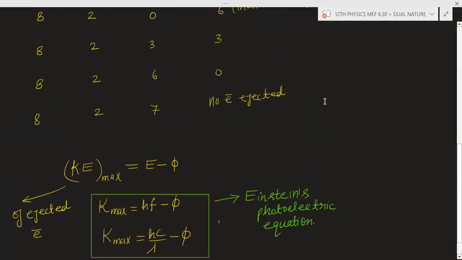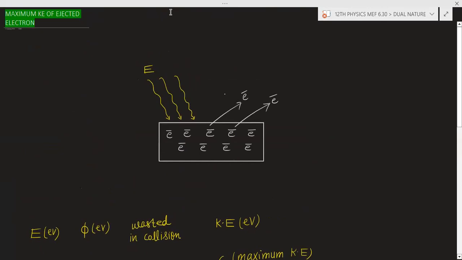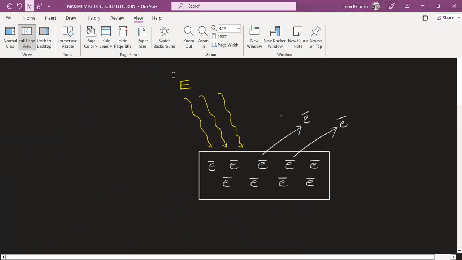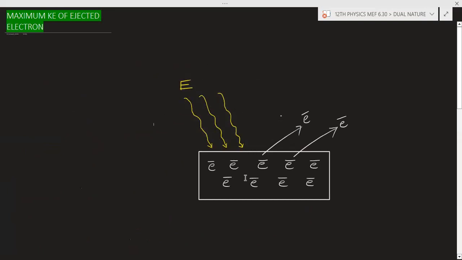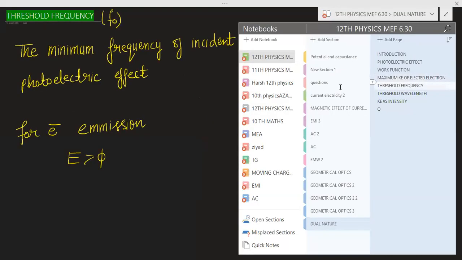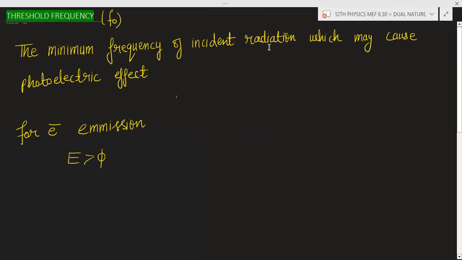Now we will discuss the threshold frequency. There is a minimum frequency of incident radiation required so that the electron will eject. That is known as the threshold frequency: the minimum frequency of incident radiation which may cause the photoelectric effect, or the electron should eject from the surface.